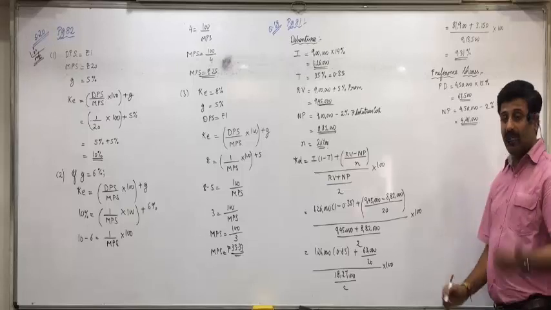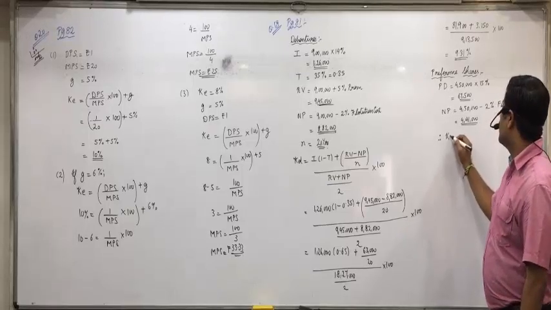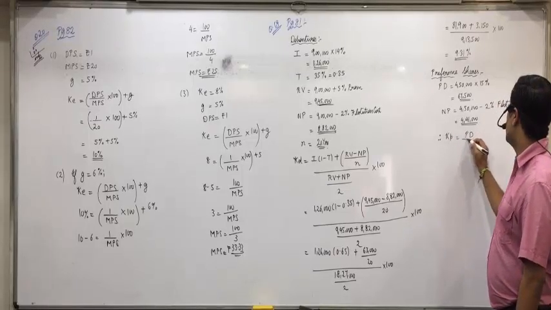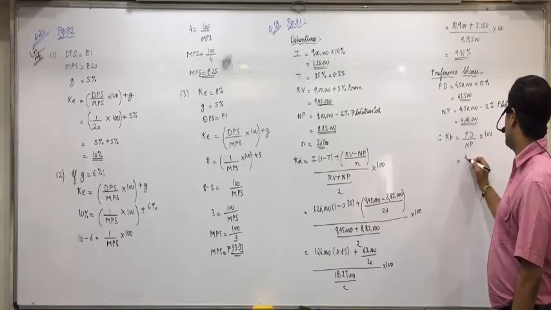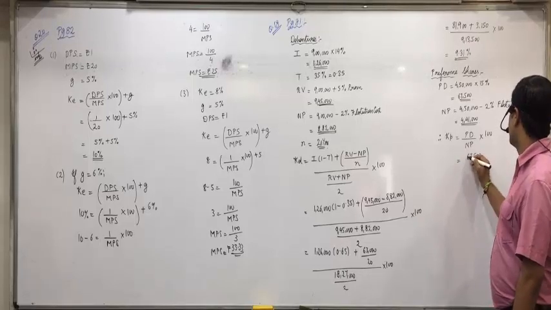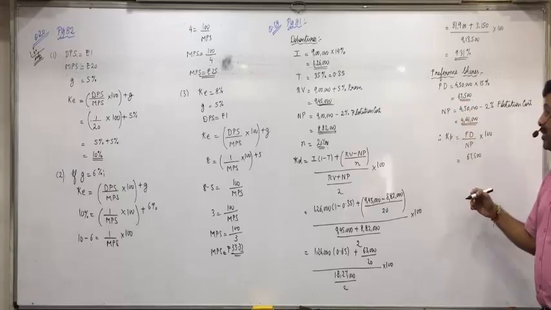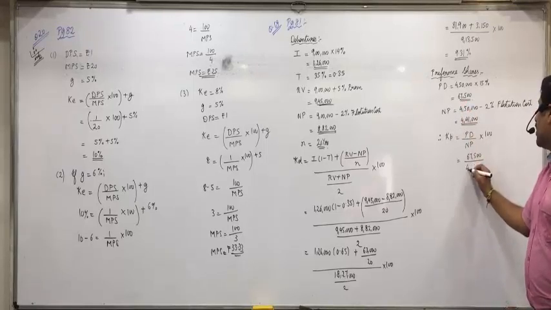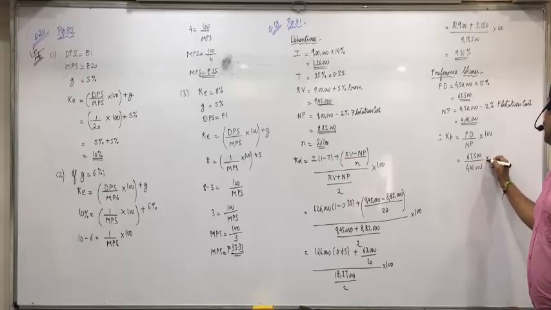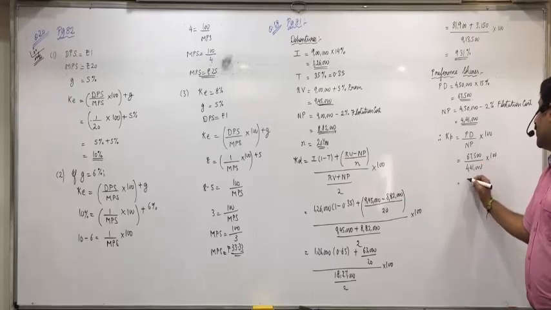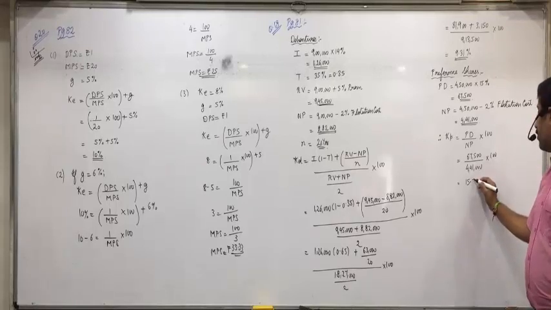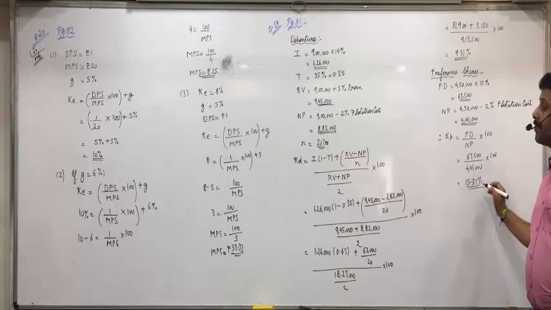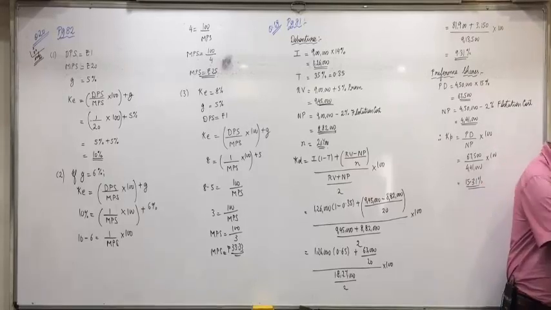Now we can apply the formula of KP. PD upon NP into 100. PD is 67,500. Preference dividend 67,500 upon NP 4,41,000 into 100. What does it come to? 15.31%. Is everyone clear with this?